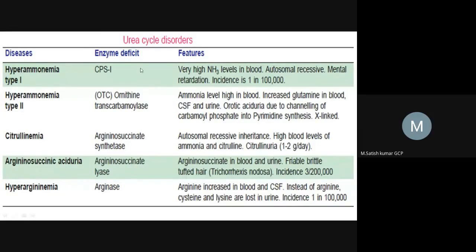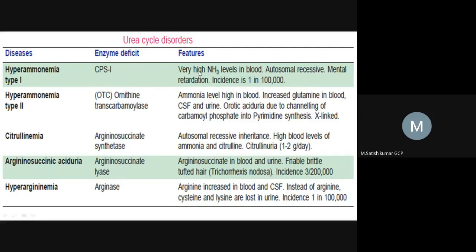Normally in our blood, the concentration of ammonia is less than 40 milligram per deciliter. But when we have a urea cycle disorder, we will have 60 to 100 milligram per deciliter, more than 40, in our blood and CSF.